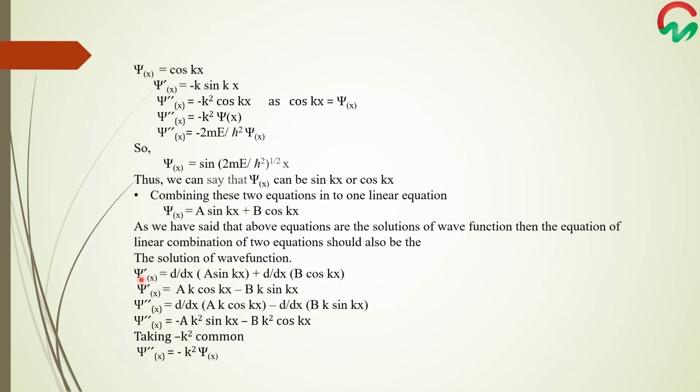So we will take the first differential of this linear combination equation. Taking its first differential, d by dx of a sine of kx plus d by dx of b cos of kx, we get a k cos of kx minus b k sine of kx. Again taking its second differential, we get minus a k square sine of kx minus b k square cos of kx. So by taking k square common, we get double differential psi x is equal to minus k square psi x.